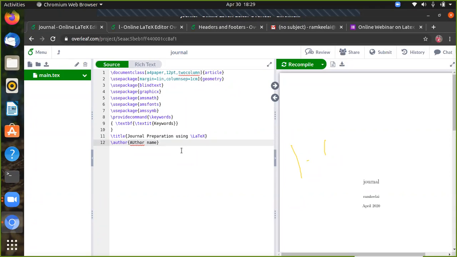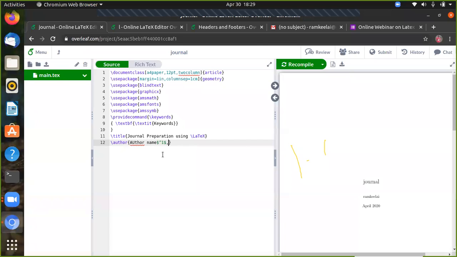Use the dollar symbol, which calls the AMS math symbol mode, as we discussed yesterday. Dollar symbol, author name, then power cap 1, dollar. That gives the author name with power 1.